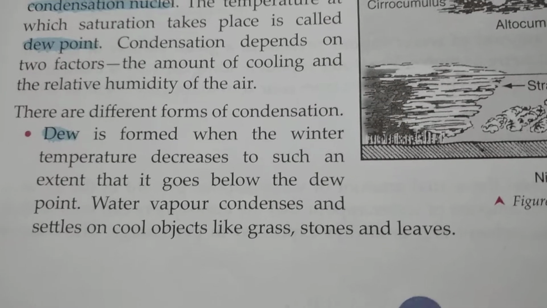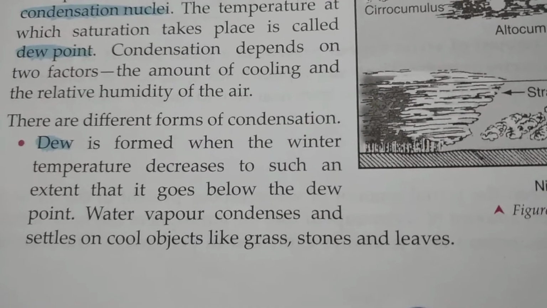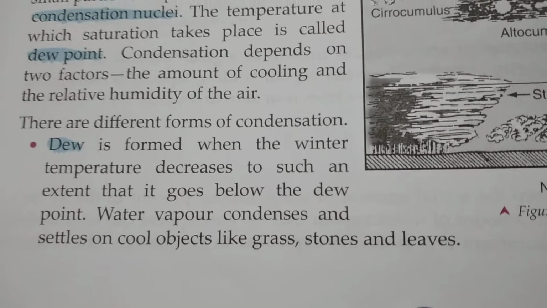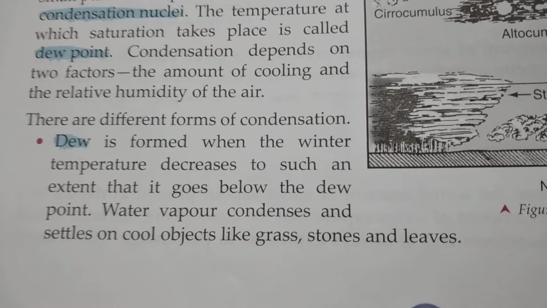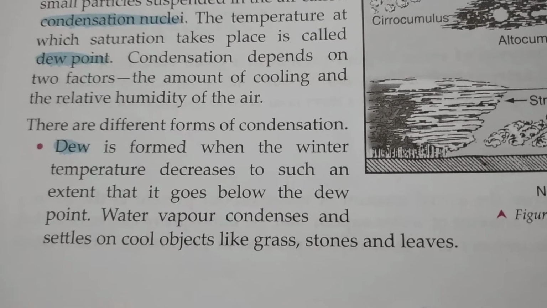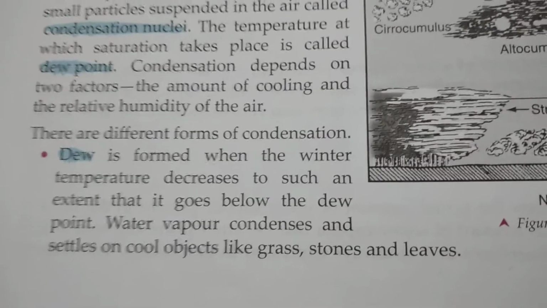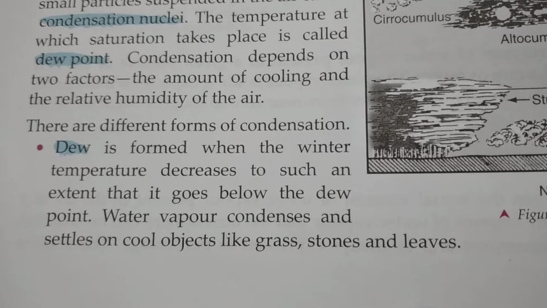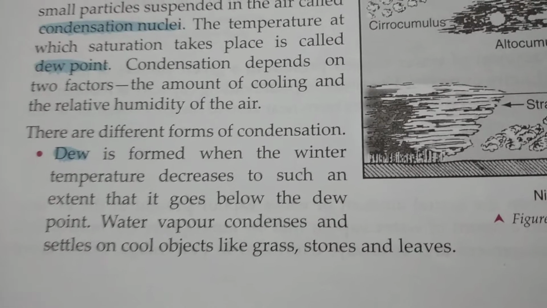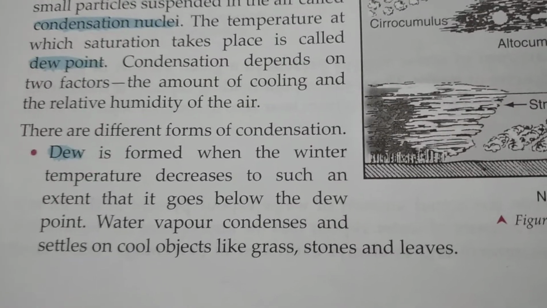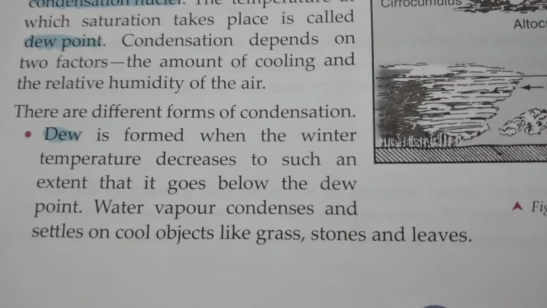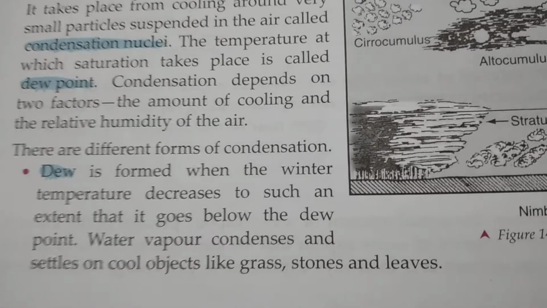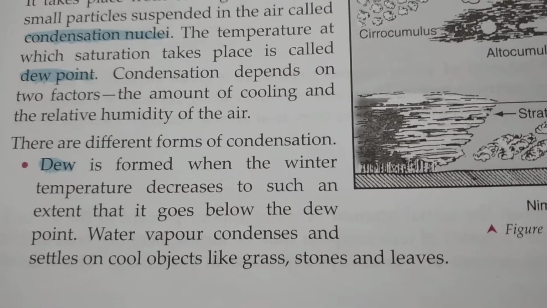Because of this, in the early morning, in the lower layer of the atmosphere, whatever water vapor is present gets condensed and transformed into tiny droplets of water, and we can see them on the tip of the grasses, on brick, on the leaves, everywhere. These tiny droplets of water are known as dew. The temperature at which dew forms is known as the dew point.